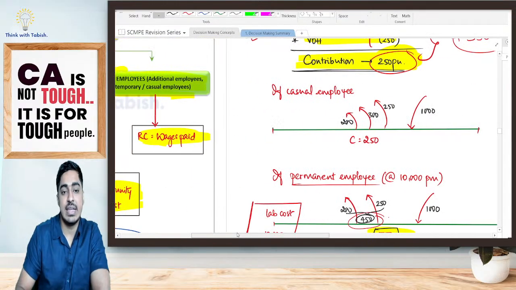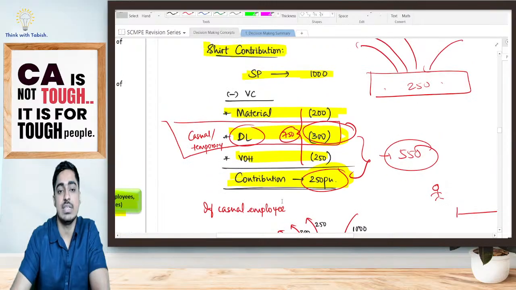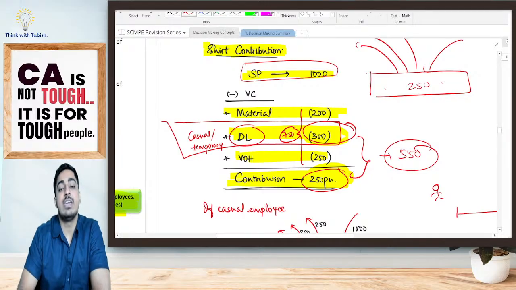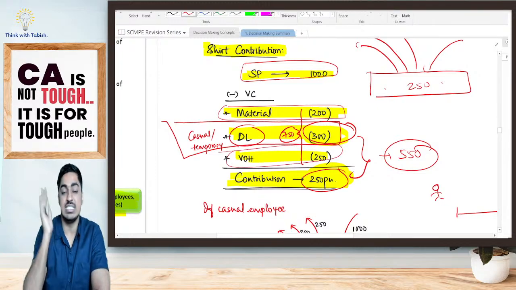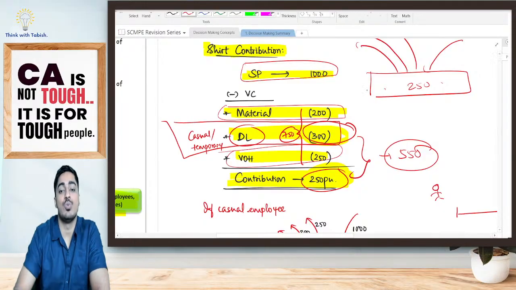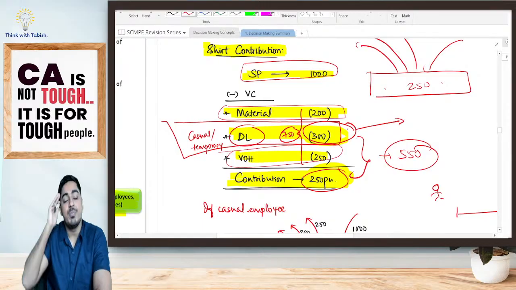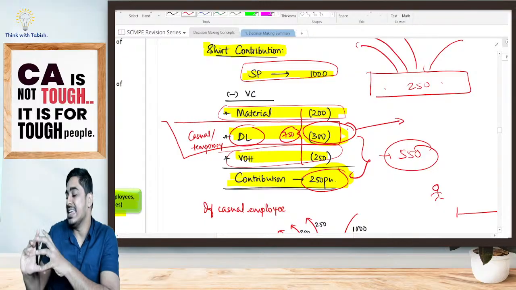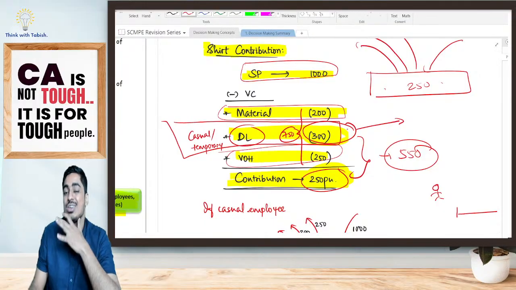Now look at this, a very simple number I am going to give you. The data is here. Selling price is 1000 rupees, as I was selling my shirt. In my variable cost, I have material of 200, labor of 300 rupees, and variable overhead of 250 rupees. Now, in your CA Inter, there was one concept of time and motion study. Your permanent employee, you are paying 10,000 rupees per month. You will estimate ideally how many units he will produce in a month. You have estimated he is producing somewhere around 5,000 units.